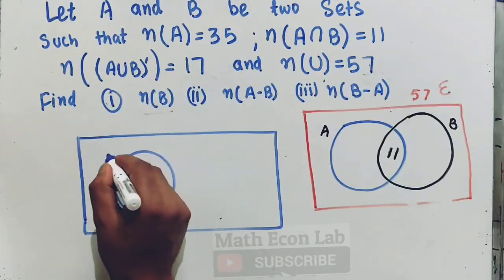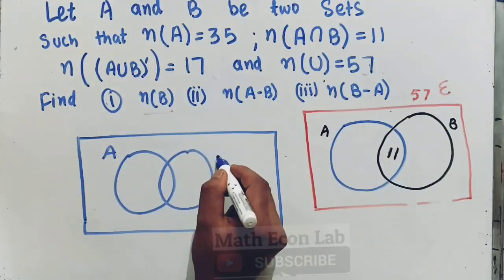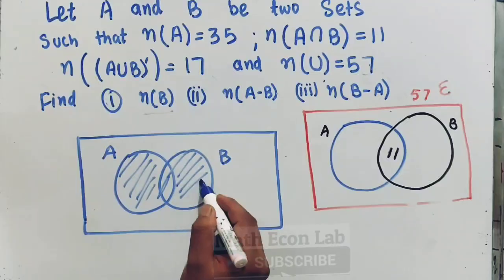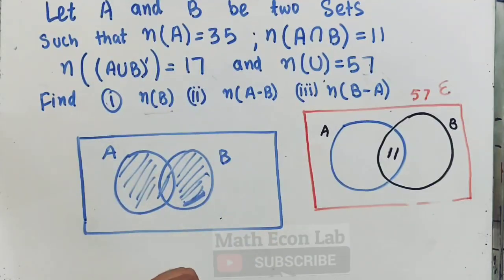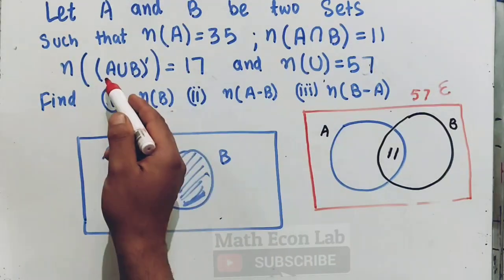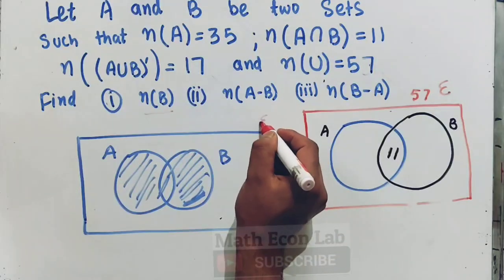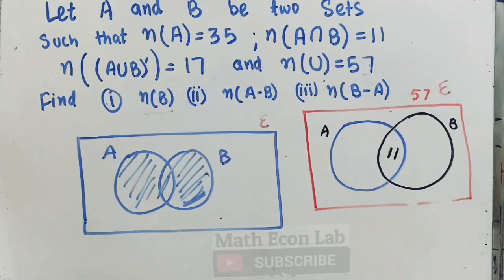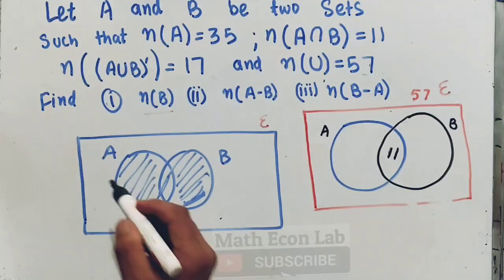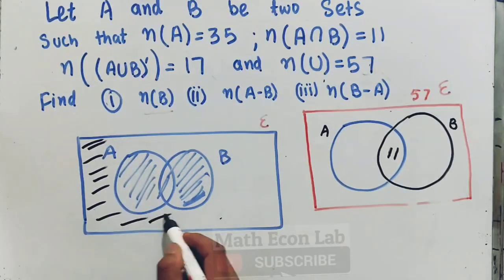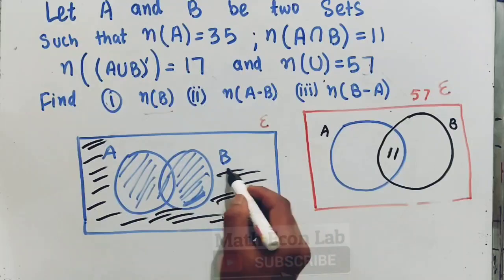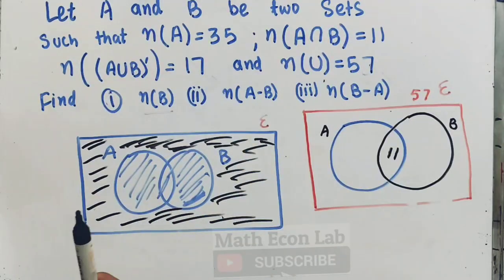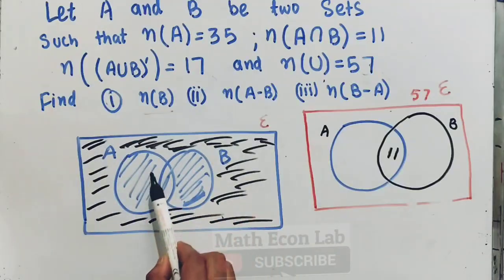Let us say this is A, this is set B. This whole region denotes A union B. But what about A union B complement? When we subtract the A union B region from the universal set, we will get this black region. Are you getting my point? We are being told that this black region is 17.